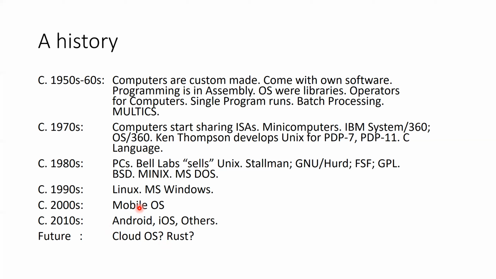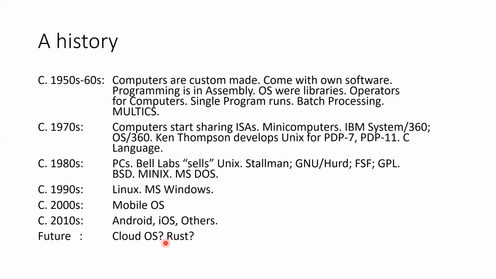Historically, most of the development of operating systems has been done in C and C++. Before C, in the 1960s or early 70s, it was done in assembly. During the late 70s, 80s, and 90s, most operating system development was done in C and C++.